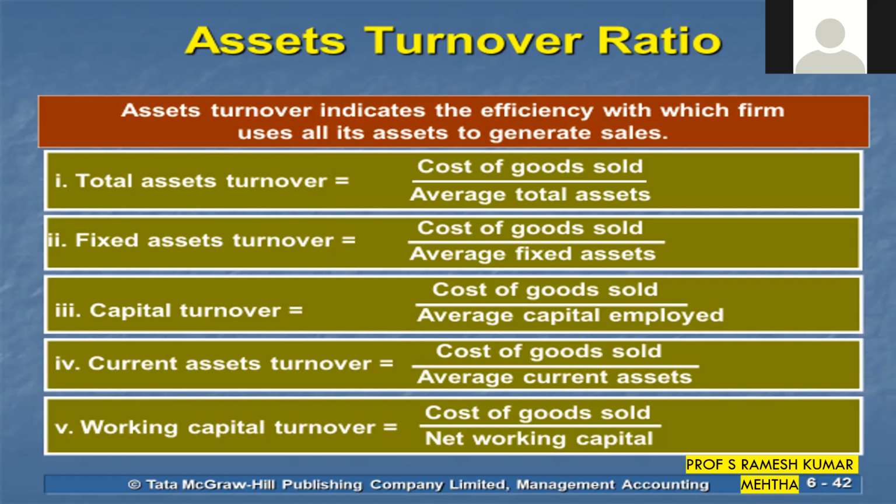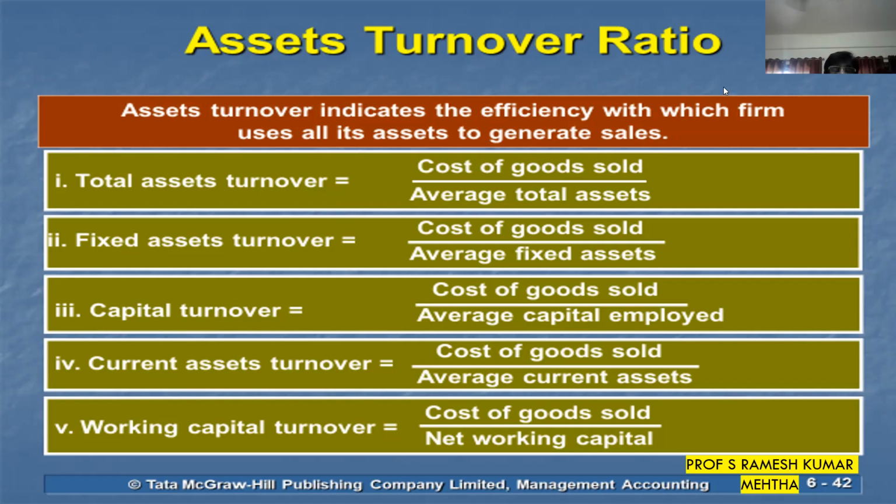The first one is the total assets turnover ratio. If you look at the words total assets turnover ratio, it is divided into two parts. One is total assets, and the other one is turnover. Now turnover is sales, and total assets are total assets. So it is given by the formula cost of goods sold by average total assets. It means what is the total sales they have made in front of the total assets. So total assets should be less, and there should be more turnover in comparison to the total assets.